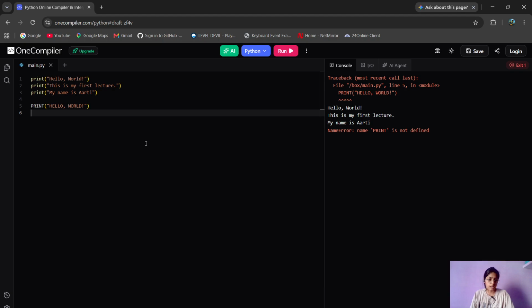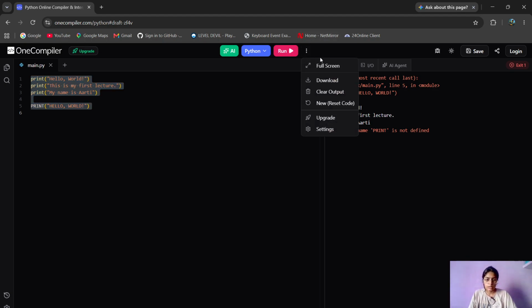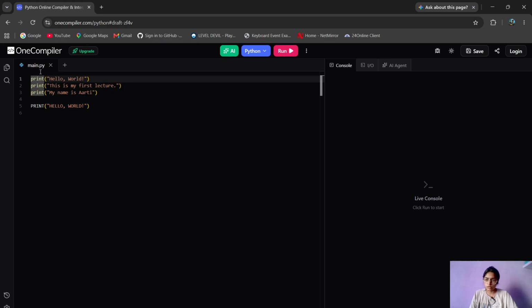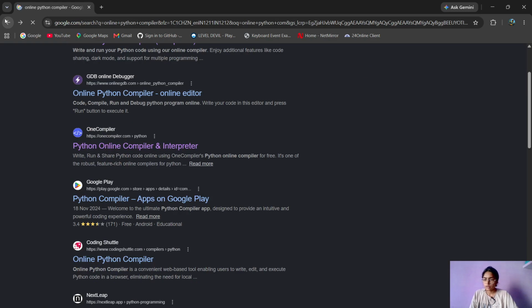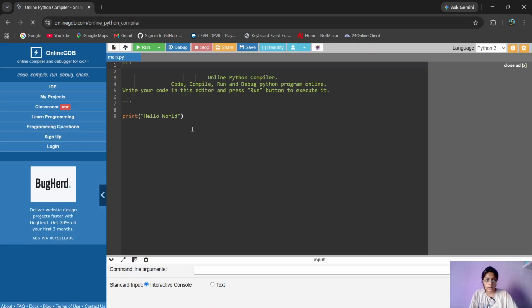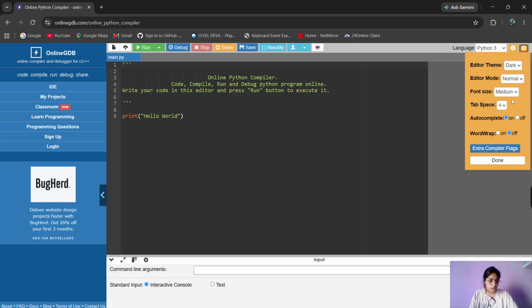Wait, it's not actually zooming. I don't know why. Okay, whatever. Wait, I can either do that. Let me copy and paste it. I think here, no, it's not working. Wait, I'm facing a problem in it. Do we have a dark mode here?